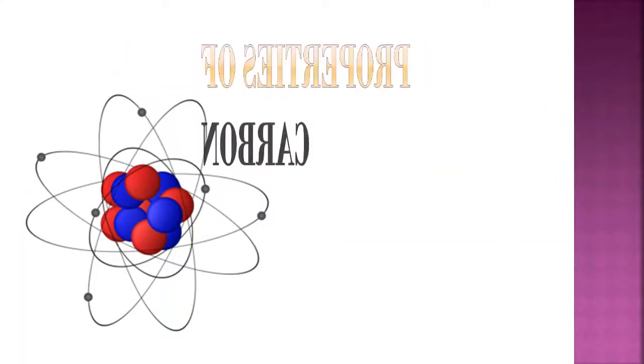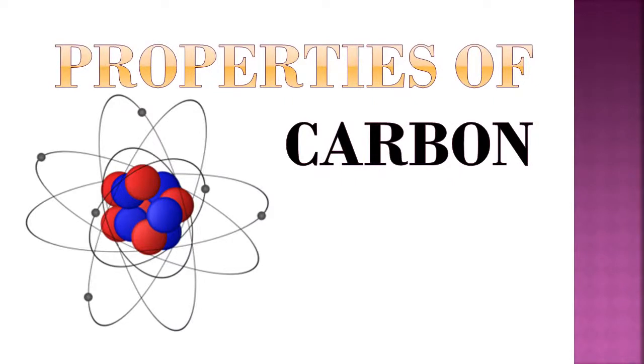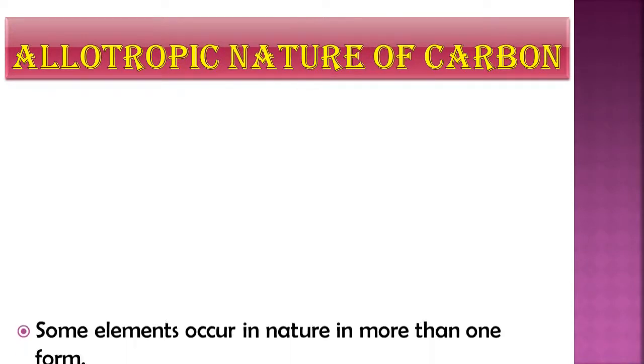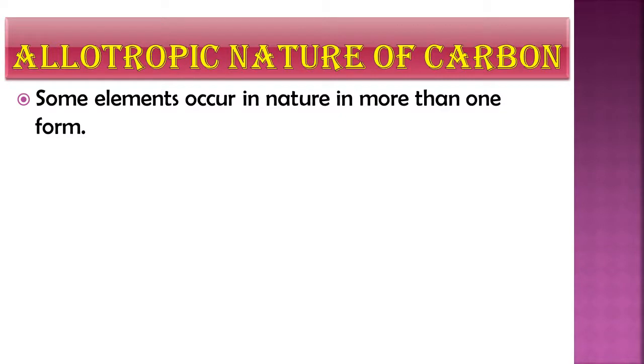Now let's study the properties of carbon. The first property of carbon is the allotropic nature of carbon. What does allotropy mean? Allotropy means some elements occur in nature in more than one form. Like in our previous slide we have seen that carbon is present in free state as well as combined state, like diamond, graphite, carbon dioxide. These are different forms of carbon only. So this is called the allotropic nature of carbon.